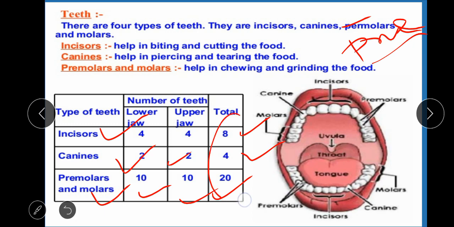Hence, the whole 32 teeth are there in our mouth that help in grinding the food, converting the food into fine granules.